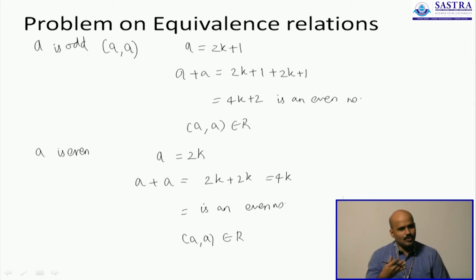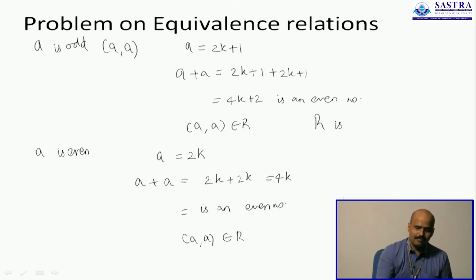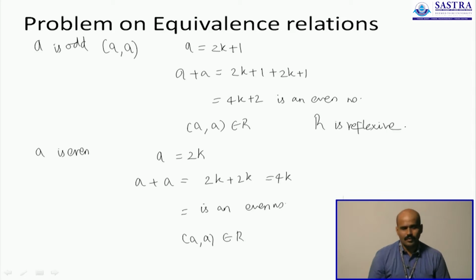So, we have considered two cases, a being odd and a being even, and in both cases we see that the pair a comma a is part of the relation. Therefore, R is reflexive. You can also give me an argument which says an odd number plus an odd number is always an even number, and therefore both things will work out. But doing it rigorously is part of the proof.